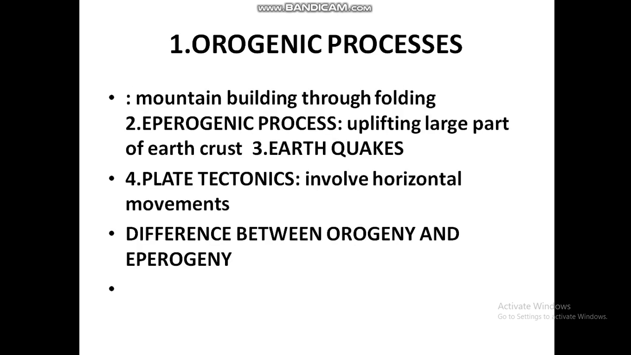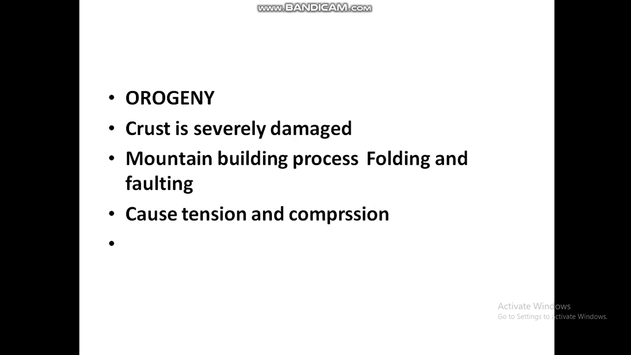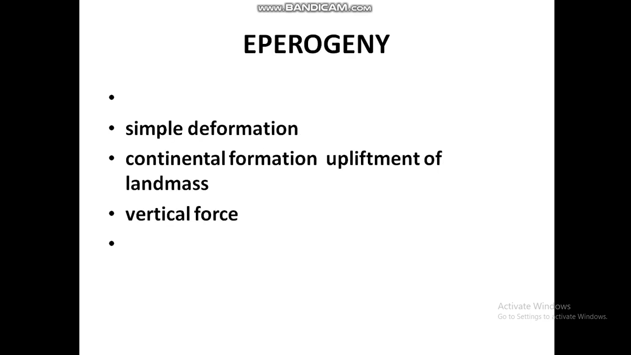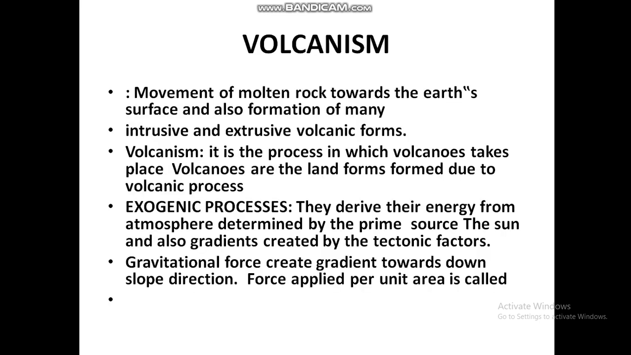Diastrophism is of two types. Number one, orogenic process: mountain building through folding. Number two, epeirogenic process: uplifting of a large part of the crust. Number 3, earthquake. Number 4, plate tectonics, involving horizontal movement. Difference between orogenic and epeirogenic: in orogenic, the crust is severely damaged, a mountain building process occurs, folding and faulting occur, causing tension and compression. Epeirogeny is simple deformation, continent formation, uplift of landmass, by vertical forces.